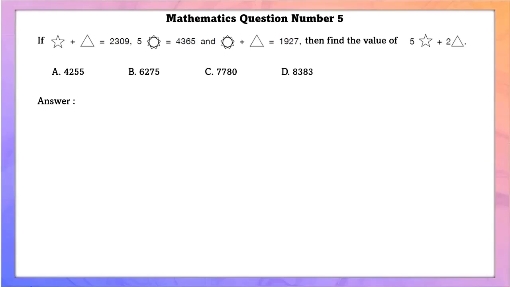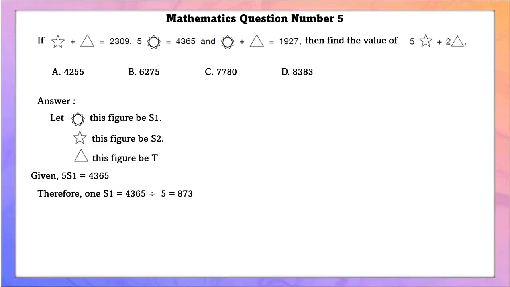Mathematics question number 5. If star plus triangle is equal to 2309, 5 star 2 is equal to 4365 and star 2 plus triangle is equal to 1927, then find the value of 5 star plus 2 triangles. Let this figure be S1, star be S2 and triangle be T. Given 5S1 is equal to 4365. Using this, we can find the value of 1S1, that is 873.